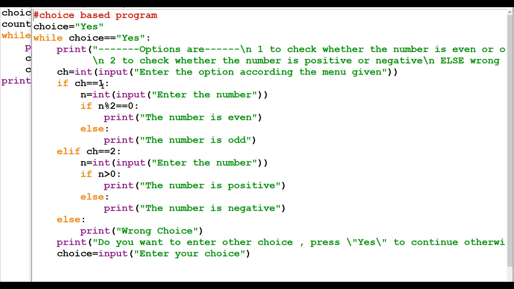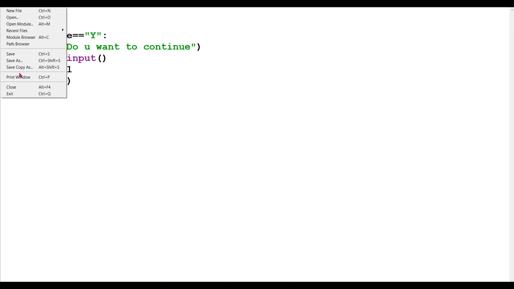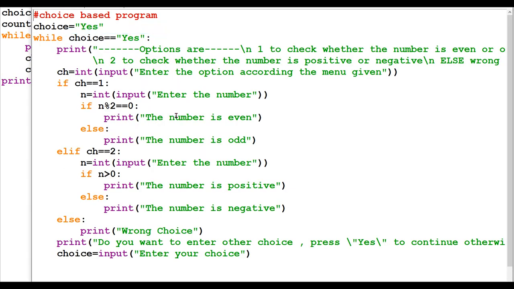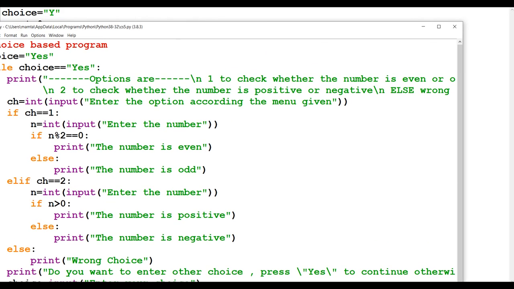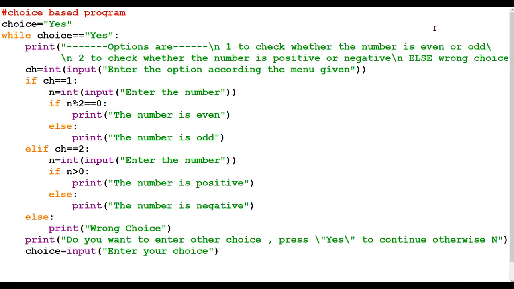Yes, the program is a little lengthy, but that is going to help to understand this one. Let's close this program.